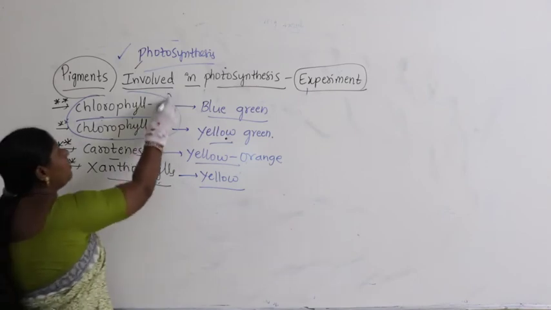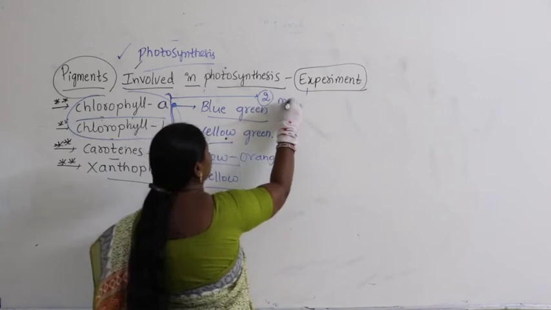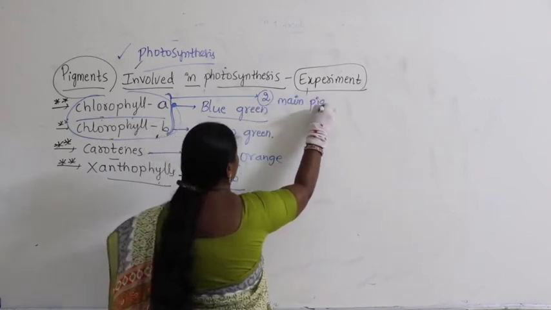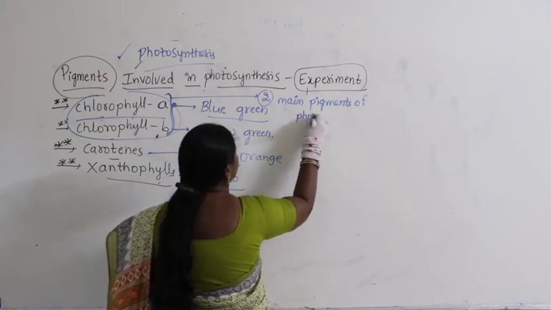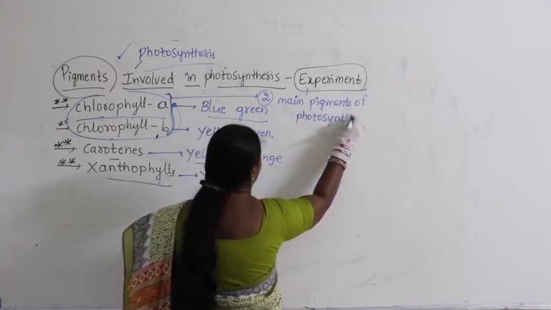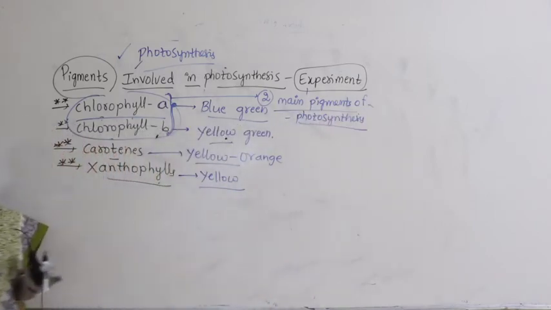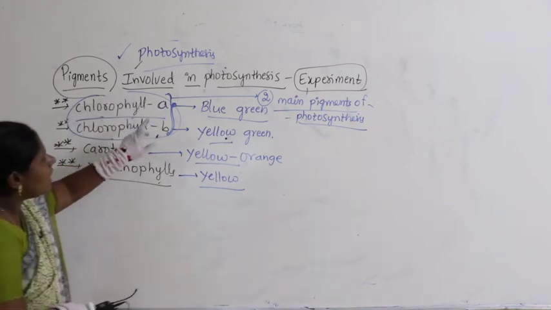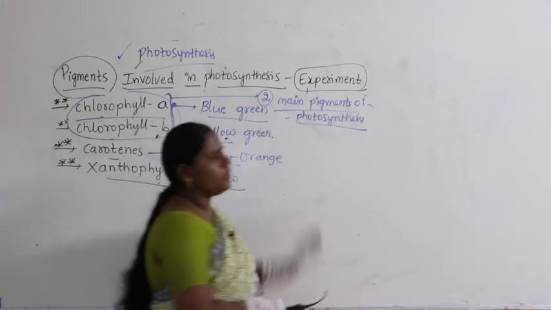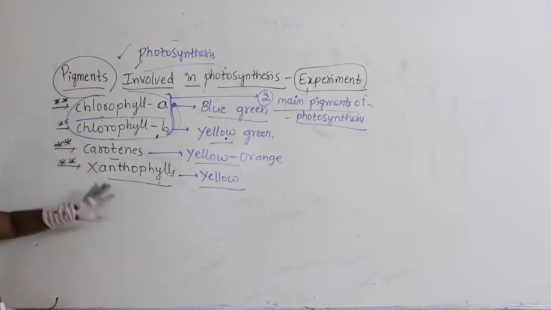Out of all, the major pigments you find are chlorophyll A and B. So I write, both chlorophyll A and B are the two main pigments of photosynthesis. What are the two main pigments of photosynthesis? Chlorophyll A and chlorophyll B. Now let us discuss in detail these chlorophylls, carotenoids and xanthophylls. Let us continue.